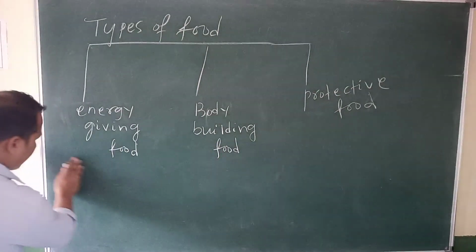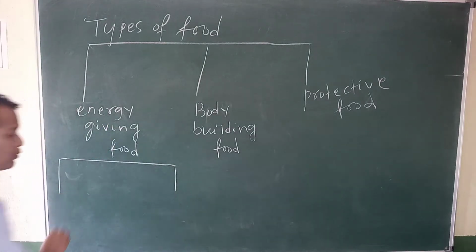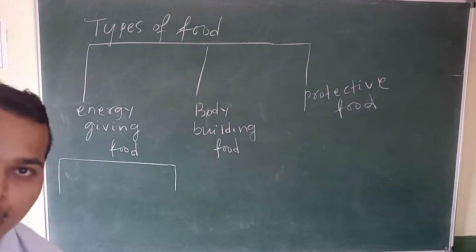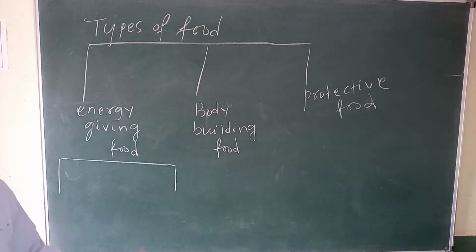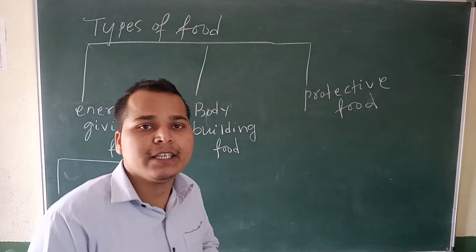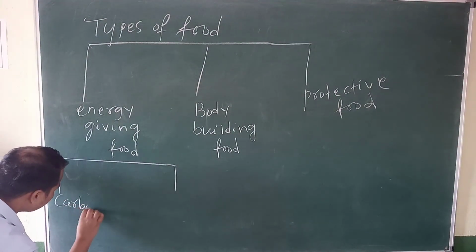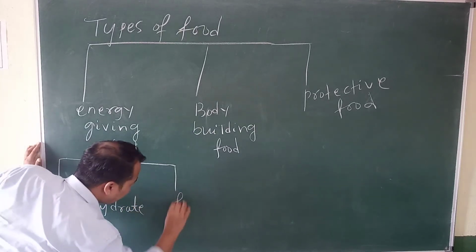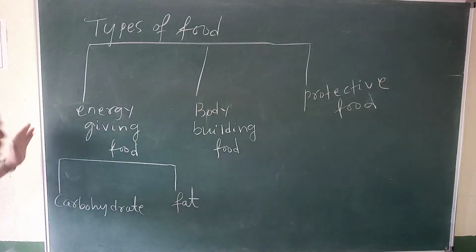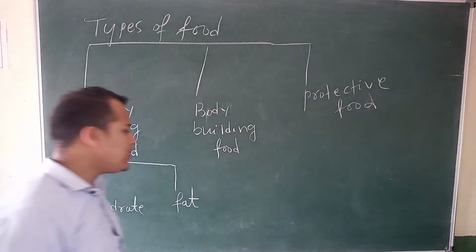Make a line. Okay, so here energy giving food is divided again into two types. What are these? One is carbohydrate, another is fat. Yes, so the energy giving food is divided into two types: one is carbohydrate, another is fat.